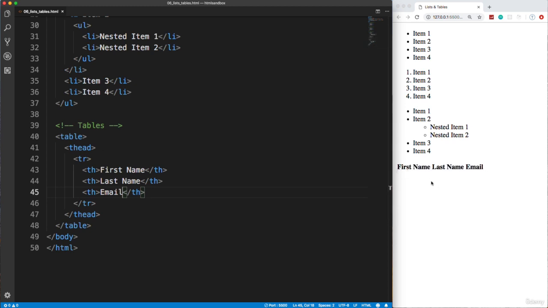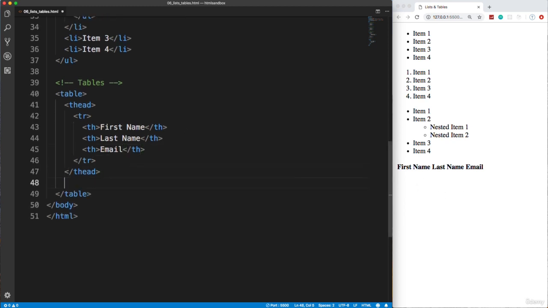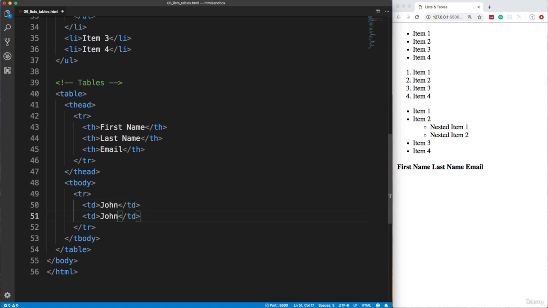Okay, so these are the headings, and then we want the data underneath. So the data is going to go in the T body. Okay, so we have our table head, and then our table body, which will also have table rows, but instead of TH, we want to use TD. Okay, TH is only for the heading. And then we'll say, let's do John, bring down 2 more.